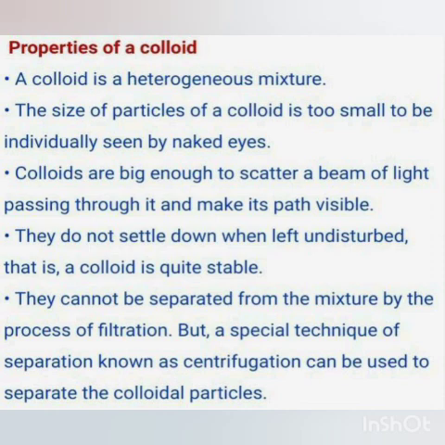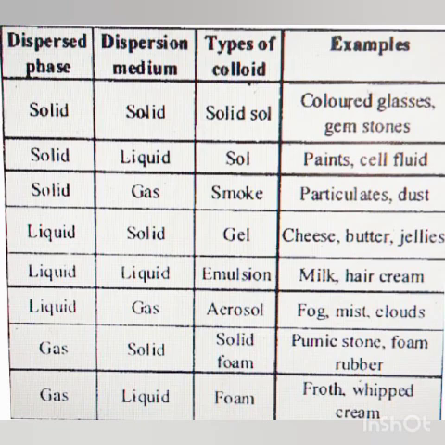Now you can see here where the classification of colloids is written. Dispersed phase is solid and dispersion medium is also solid. So the colloid is a solid sol. Examples: colored glasses, gemstones. If the dispersed phase is solid and the dispersion medium is liquid, then it is called a sol, like paints, cell fluids. Understood? Here the dispersing medium which is present in large amount is a liquid and the particles are solid. Paints appear to be a homogeneous mixture, but actually they are not, they are colloids.